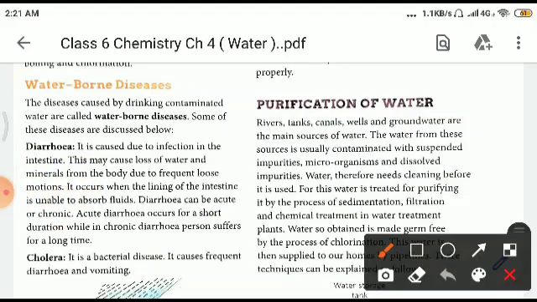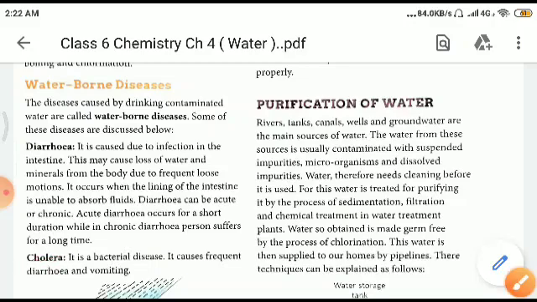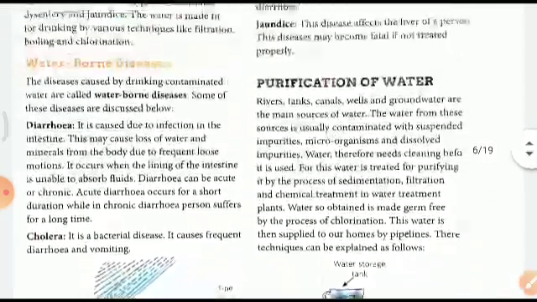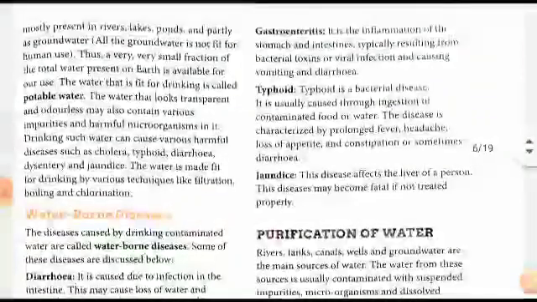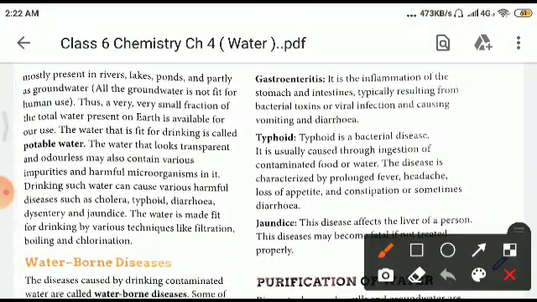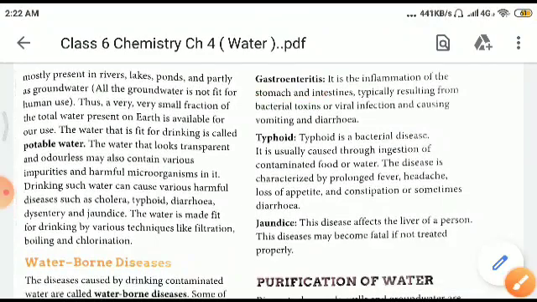Then the second one is cholera. It is a bacterial disease. It causes frequent diarrhea and vomiting, right? Then the third is gastroenteritis, or simply gastritis. See this one, gastroenteritis or gastritis. It is the inflammation of the stomach and intestine, typically resulting in bacterial toxin release, and causing vomiting and diarrhea.